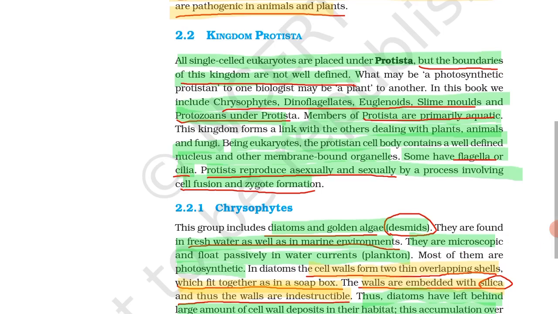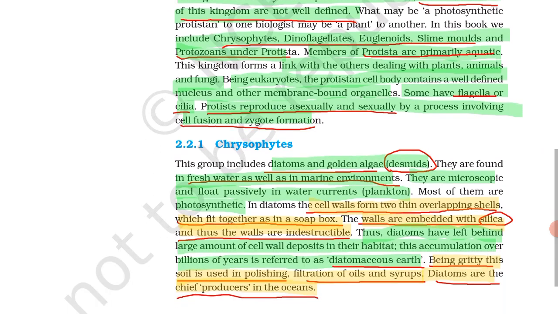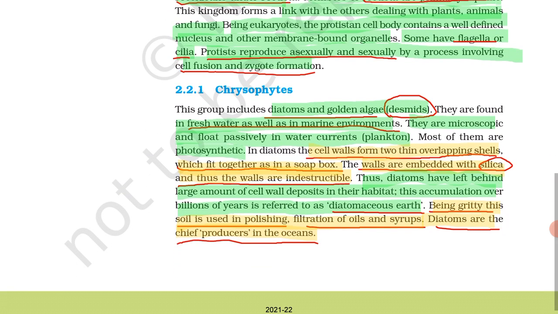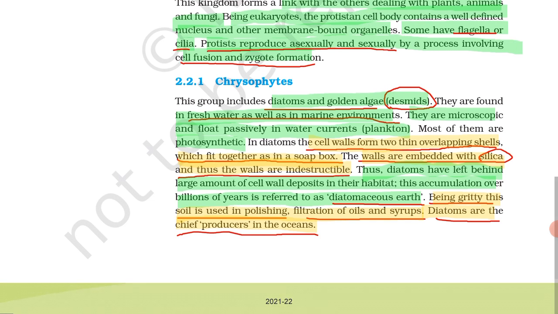Let's see what we have seen in kingdom Protista. So in kingdom Protista, these are eukaryotes, single cell eukaryotes. Next, it contains chrysophytes, dinoflagellates, euglenoids, slime molds, and protozoans under Protista. It has flagella and cilia.